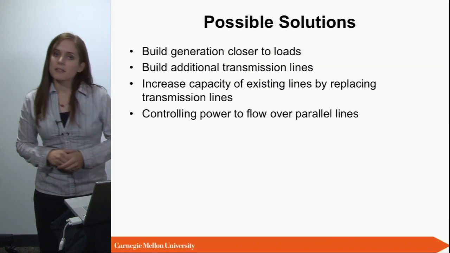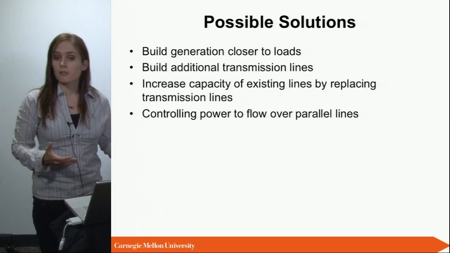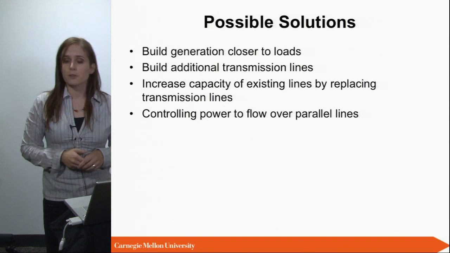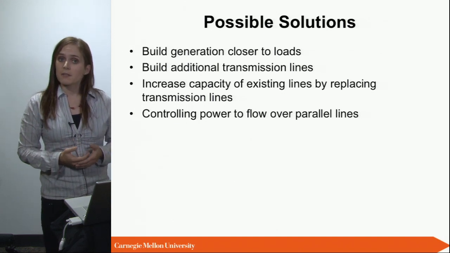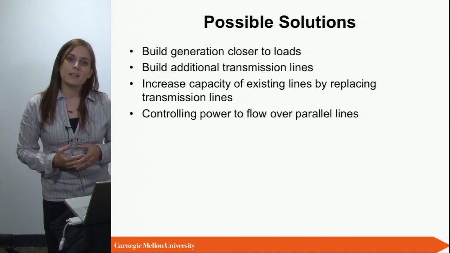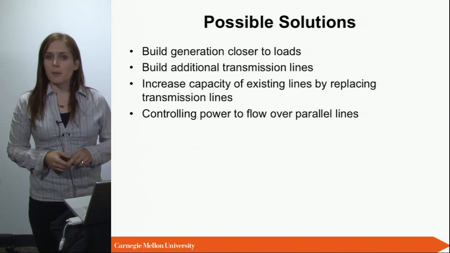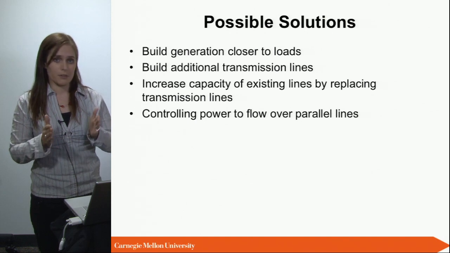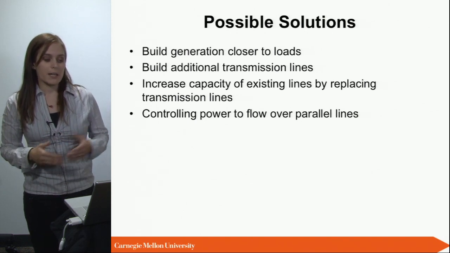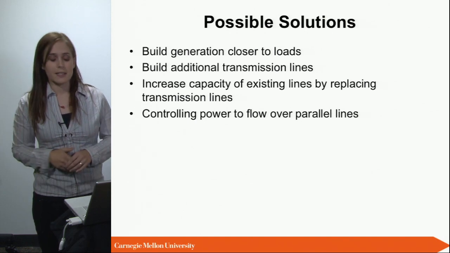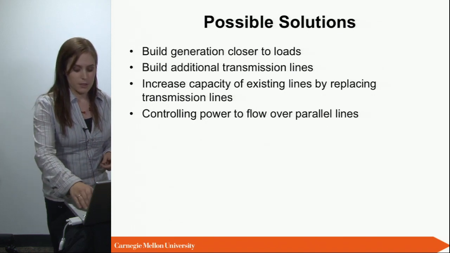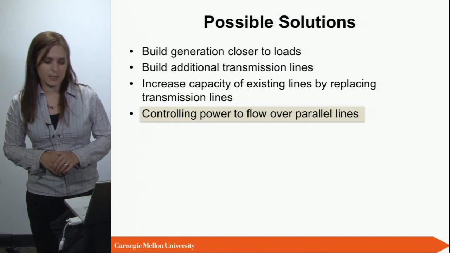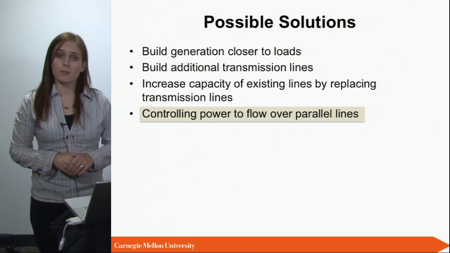Ways we can solve that problem are to build generation closer to load so that we don't need to transmit it that much anymore, or to build additional transmission lines, which give us additional transfer capacity. Another option is to increase the capacity of already existing lines or transmission corridors by replacing transmission lines or also adding transmission lines. Another option, which I and my group are working on quite extensively, is controlling how power flows over the meshed network.